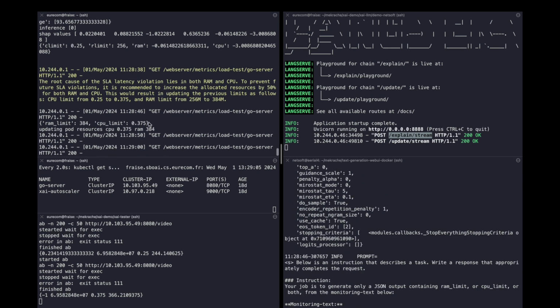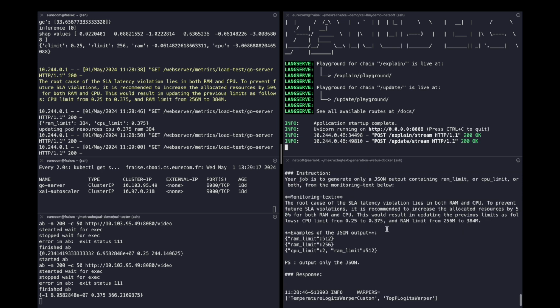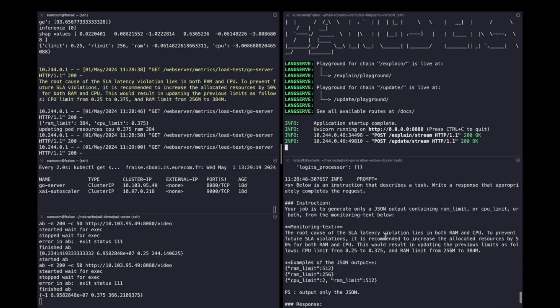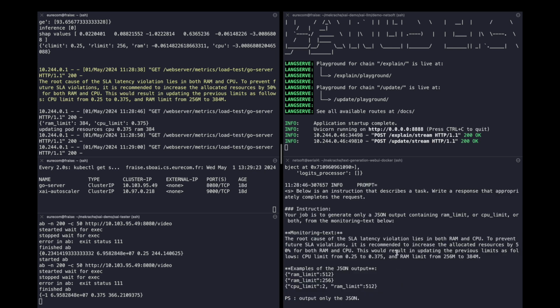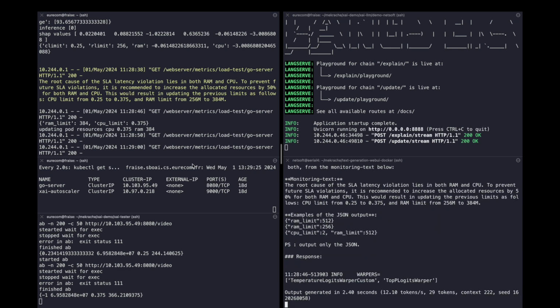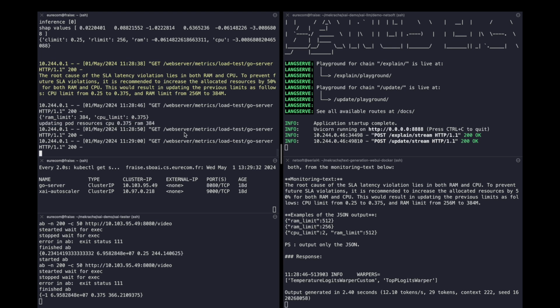Then the autoscaler requested the LLM again to extract this configuration from the explanation text using this update endpoint. And this is done using this prompt. After that, it updated the resources of the microservice application.